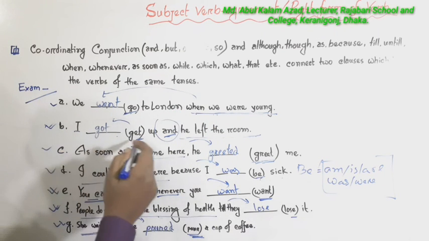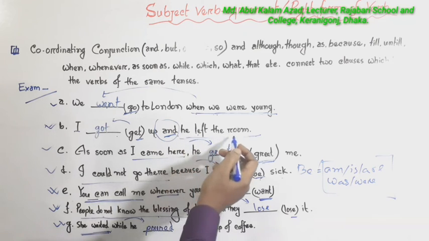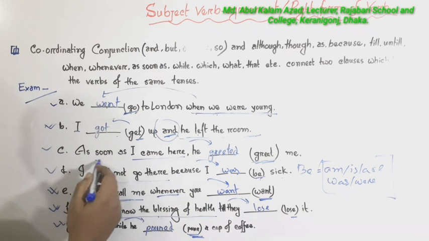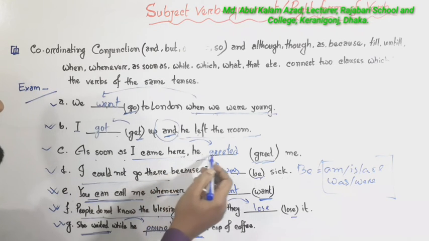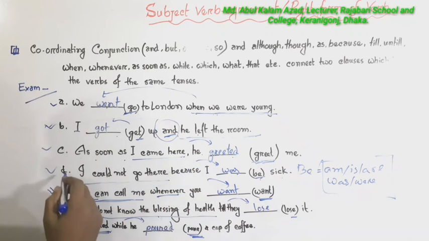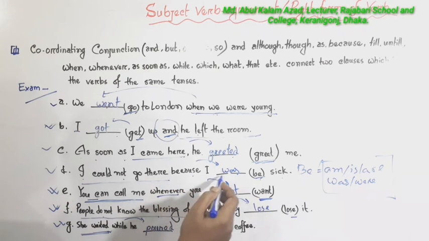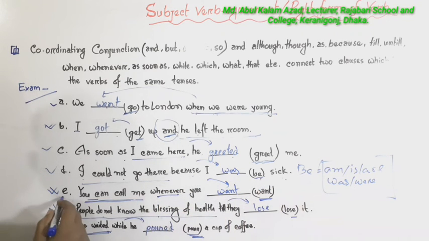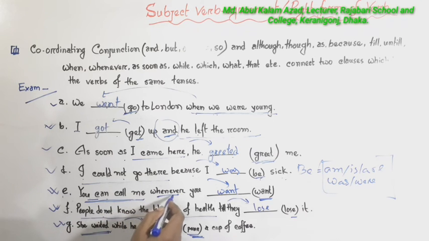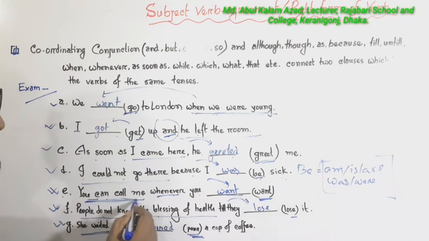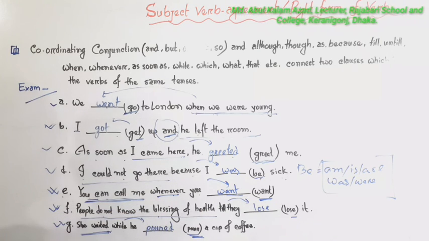B, I got up and he left the room. The same rule. Okay. C, as soon as I came here, he greeted me. D, I could not go there because I was sick. Number E, you can call me whenever you want. Here it has been the present form because the first clause is present indefinite tense.